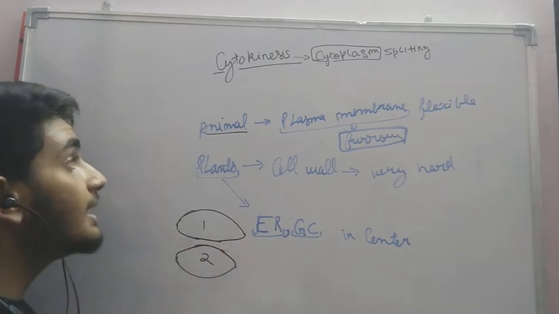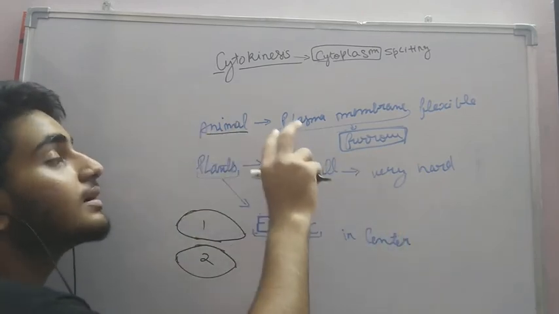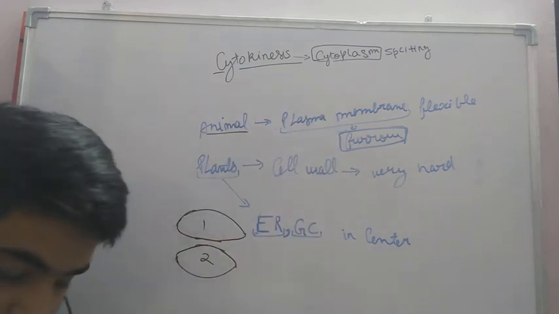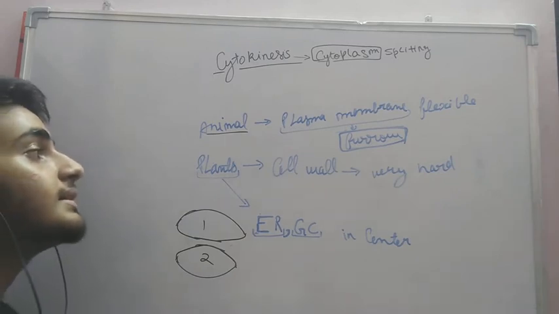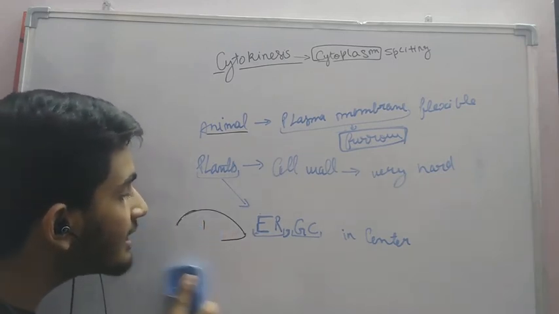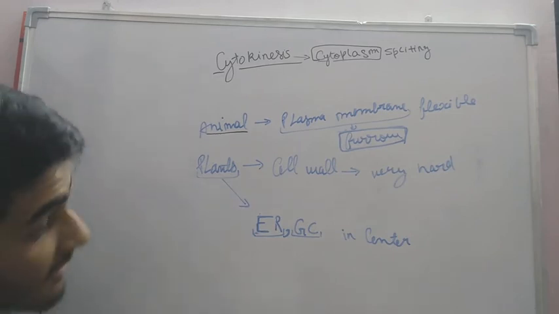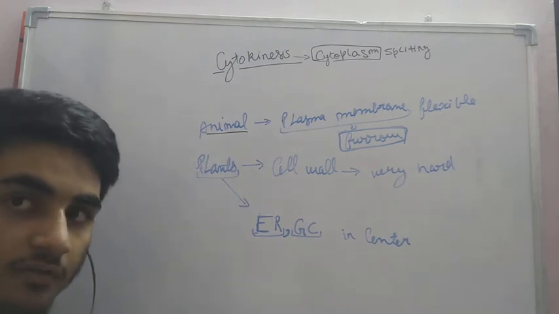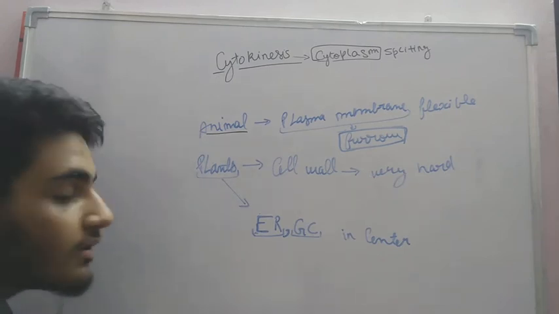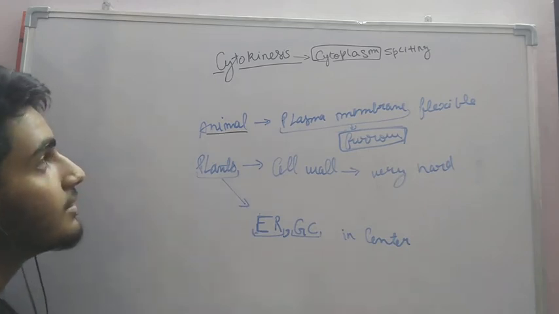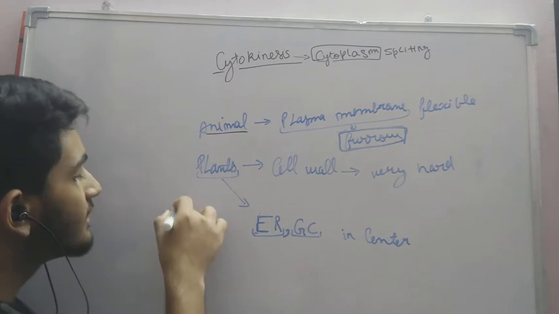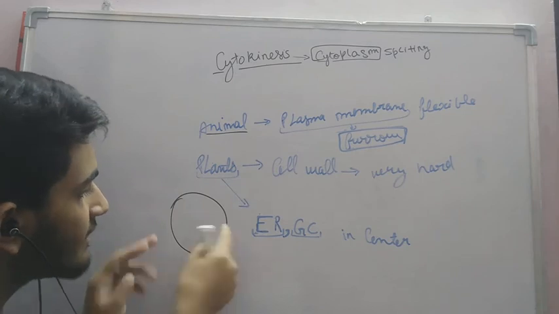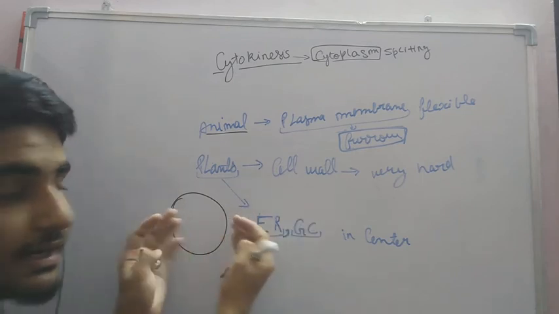In animals, the plasma membrane is able to allow the formation of the furrow because it is flexible. But in plants, there is an additional layer present, which is the cell wall, which is very hard and rigid. So the cell wall doesn't allow the formation of a furrow. So how does cytokinesis take place in plants? There is a different process in plants. In animals we see that from the outside it's coming inside and the cell is divided.